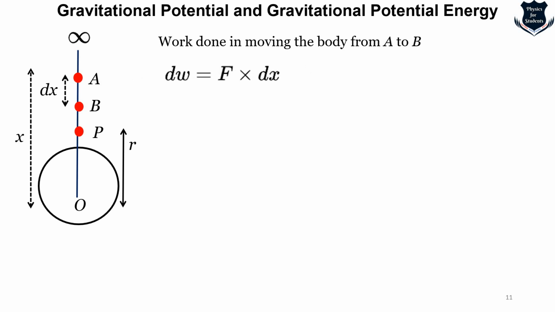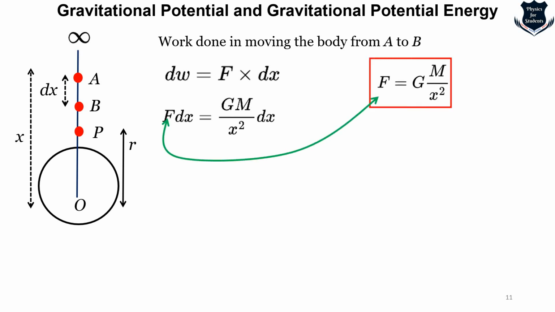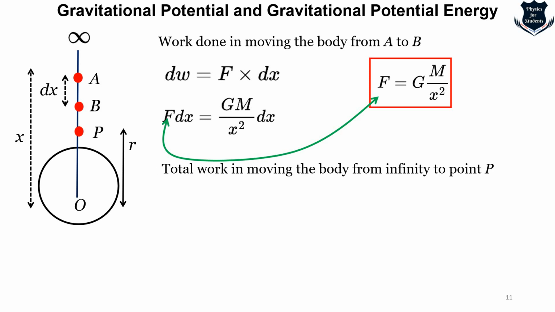We know that work done dW, that is the small amount of work which is done, equals F times dx, that is force times the displacement. So here F dx equals GM upon x squared dx, and we know that force is basically GM upon x squared. So what we get is GM upon x squared dx, because I just substituted GM upon x squared in case of force, and dx is just as it is.